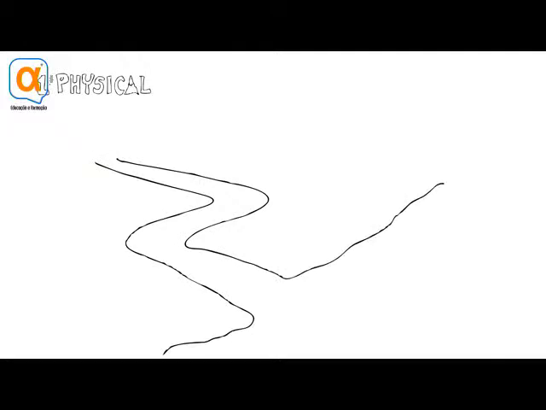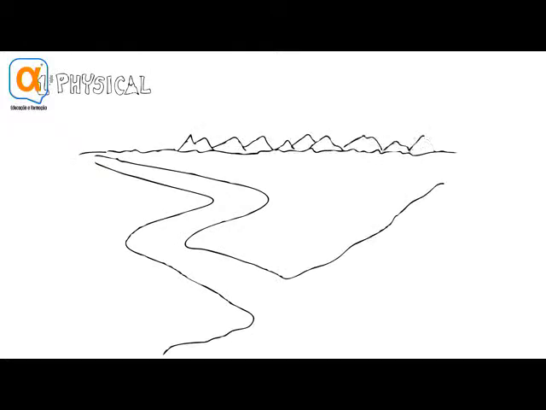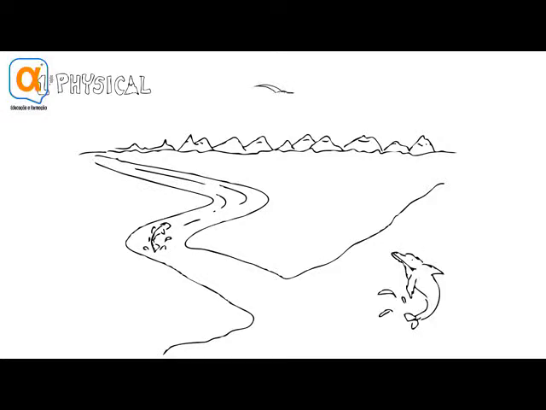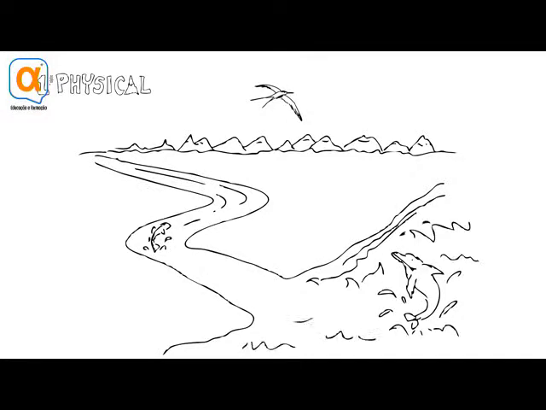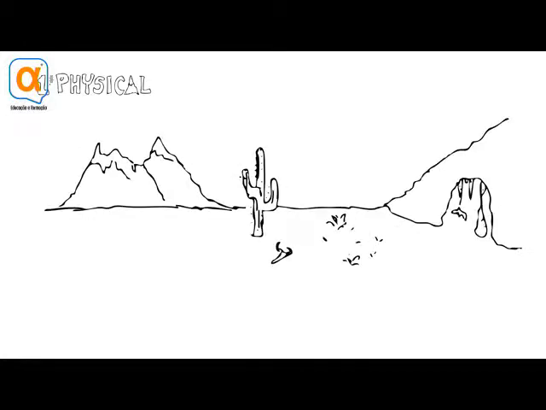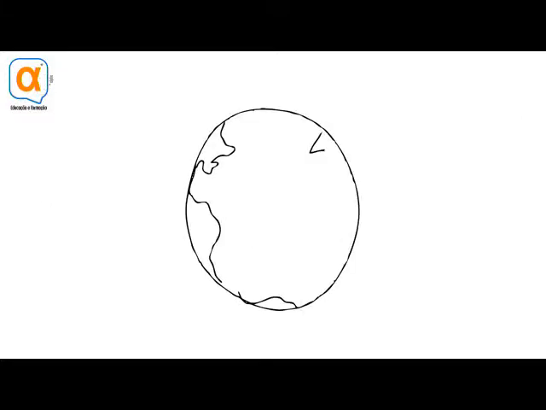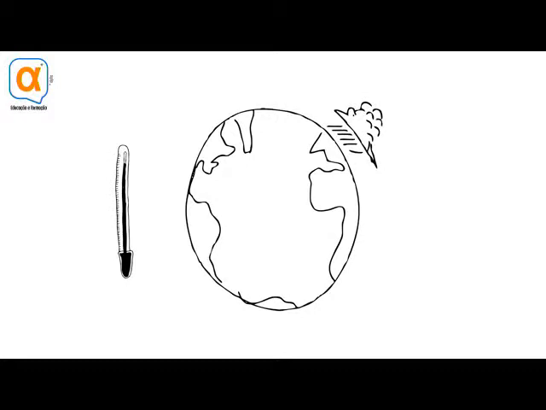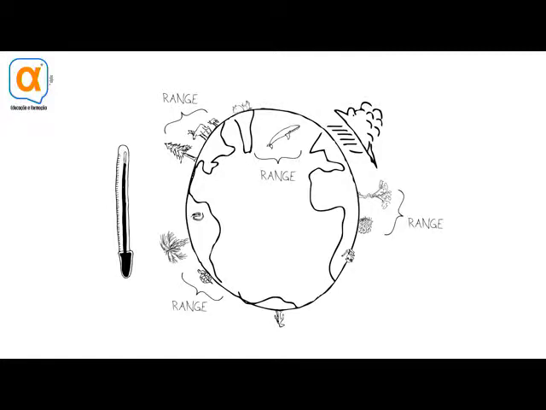Physical or environmental factors are things like the geography of the place. Is it fresh water or salt water? Does the organism prefer living up in the air or underwater? Does it prefer living in mountains, in deserts, flatlands, or in caves? Physical factors also include things like climate. Temperature and rainfall are two of the things that drive the distributions of organisms. They can govern where certain life forms can live.